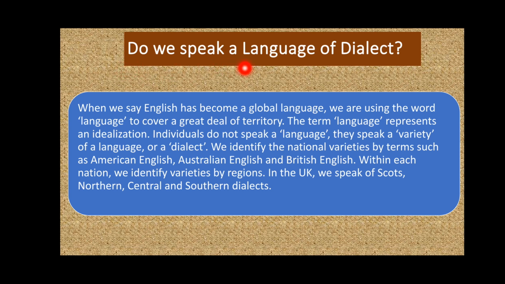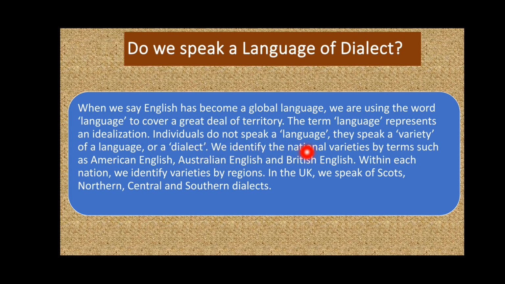Do we speak a language or a dialect is a question. Let's answer this question. When we say English has become a global language, we are using the word language to cover a great deal of territory, right? So the term language represents an idealization. Individuals do not speak a language. It's very important, right? That individuals do not speak a language.